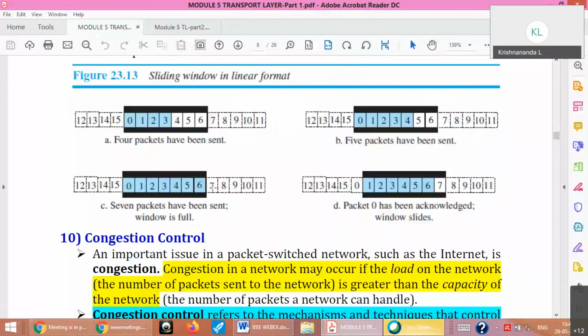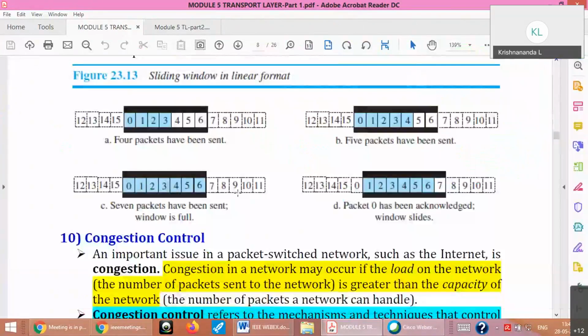So the next window is there, for example 7, 8, 9, 10, 11, etc. They form the next cycle of the window. But I can't do anything there because I have to get acknowledgements for this one. Once at least one of them is acknowledged, I can move the window forward. This is called a sliding window.